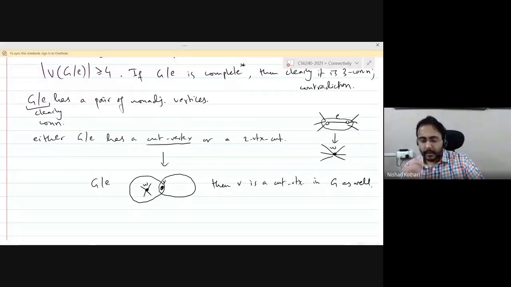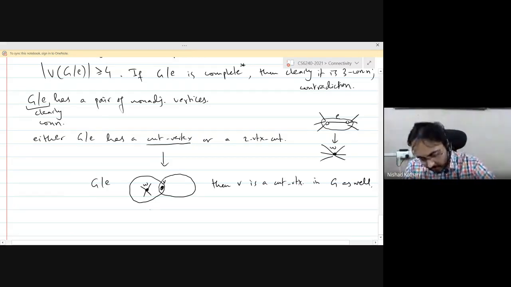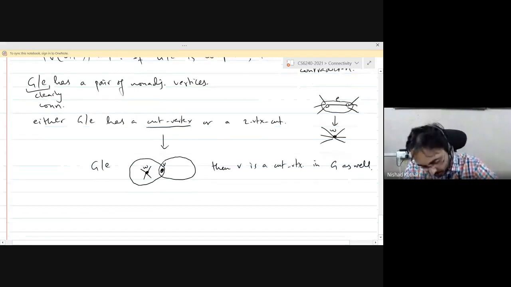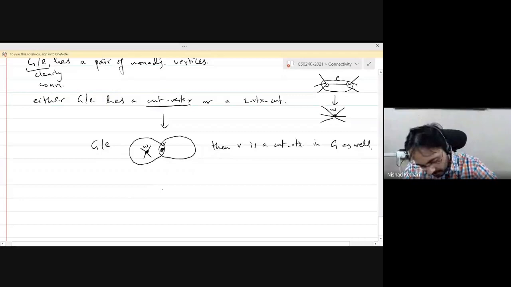Okay. So it's good to think of both possibilities, both directions. Going from G to the smaller graph, G contract E, and then going back from this graph to the big graph by expanding the contraction vertex. Those are two ways of looking at the same thing, and those two ways together turn out to be very useful. Okay. So then the other possibility is that the contraction vertex itself is the cut vertex. So maybe this cut vertex is W itself.